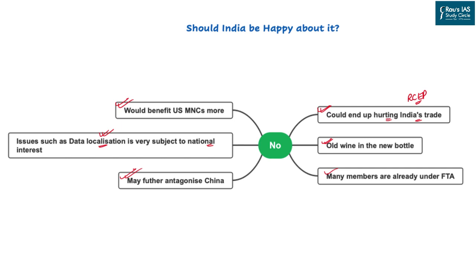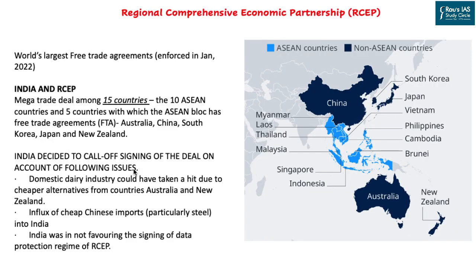The same method that India has done with the RCEP can be followed here if the negative repercussions outweigh the positive benefits. Now with this, let us move to the two important organizations that were highlighted in the article.